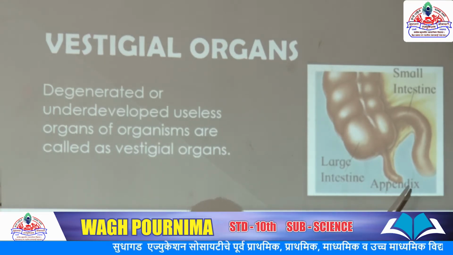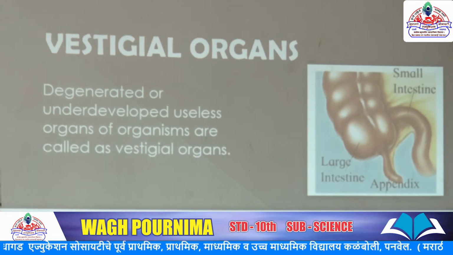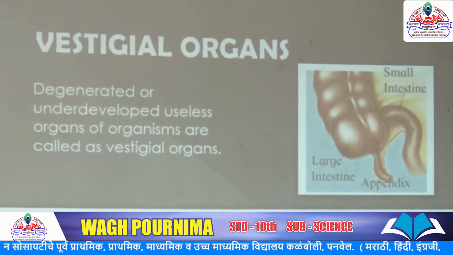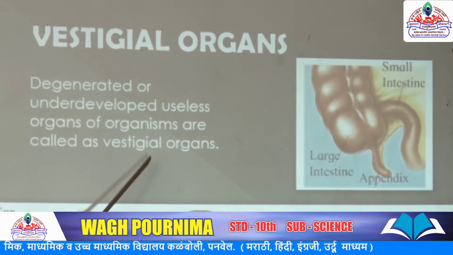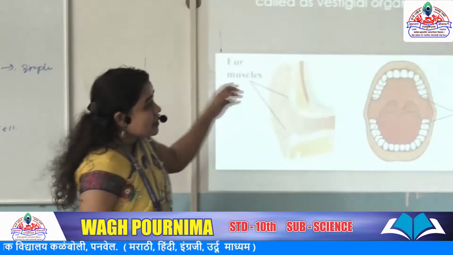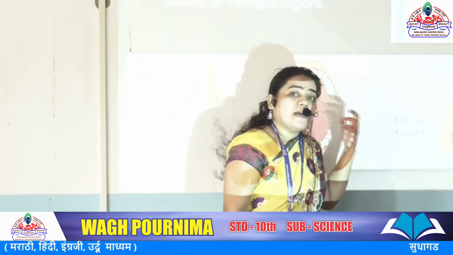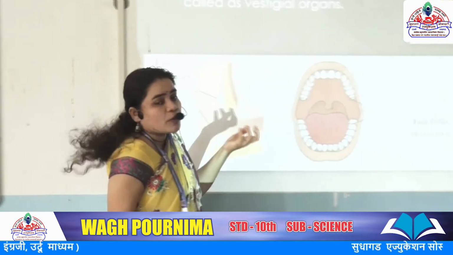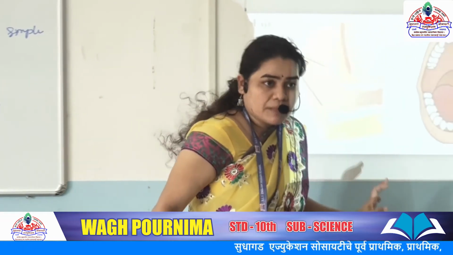One main organ is the appendix, and these words are very important for filling in the blanks, because they are asked many times. The degenerated or underdeveloped useless organs of organisms are called vestigial organs. This is the definition. These organs are sometimes useful in humans and sometimes in animals, meaning they are not exactly used properly in all organisms.